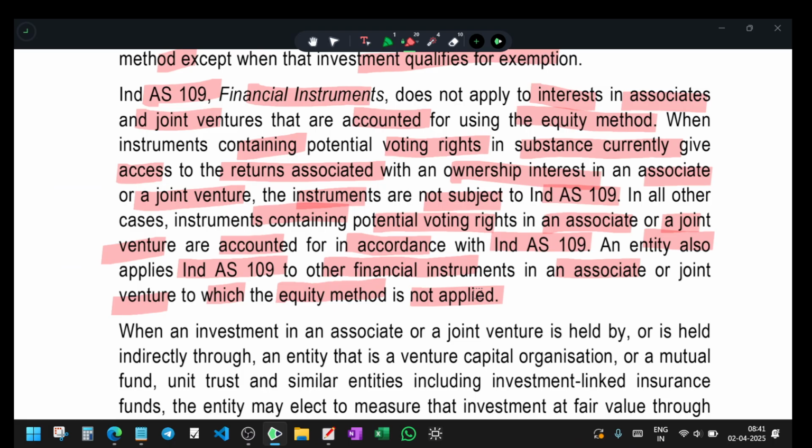So Ind AS 28's equity method is also applied when there are financial instruments other than Ind AS 109 financial instruments in an associate or joint venture, and when the equity method has not been applied.